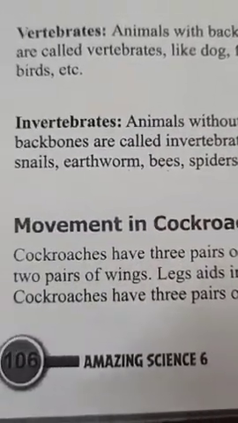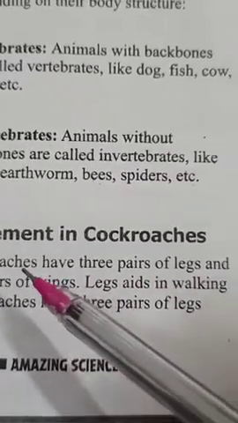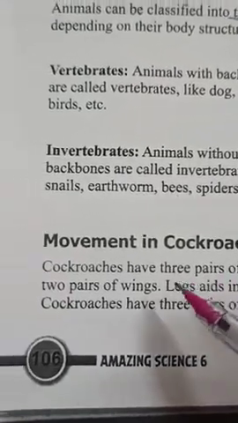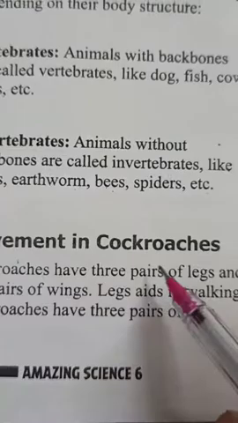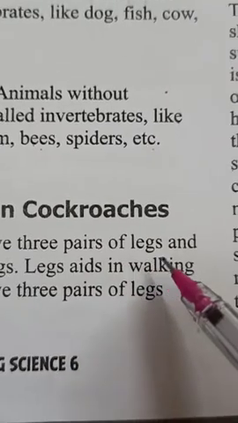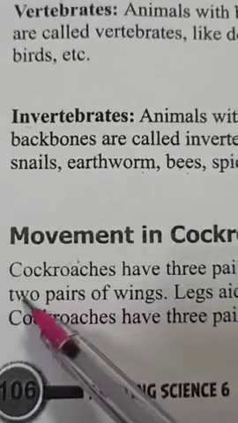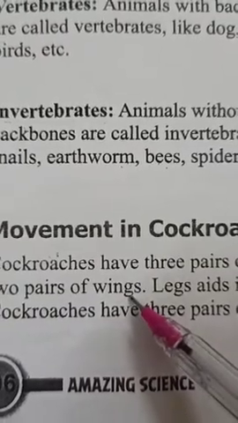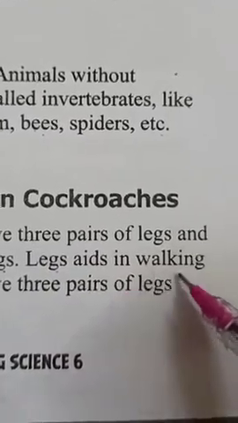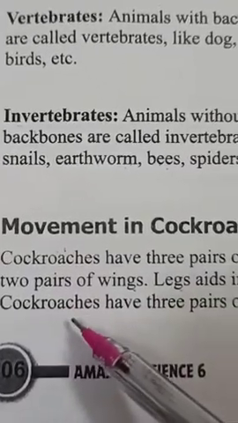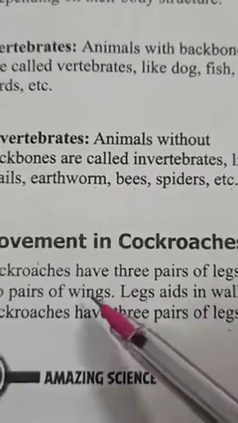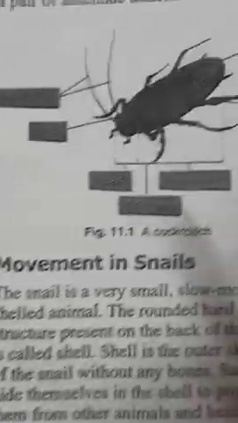Okay. So first of all, we will study movement in cockroaches. Cockroaches have 3 pairs of legs and 2 pairs of wings. So legs aid in walking. Cockroaches have 3 pairs of legs. So children, they have given this information to us.